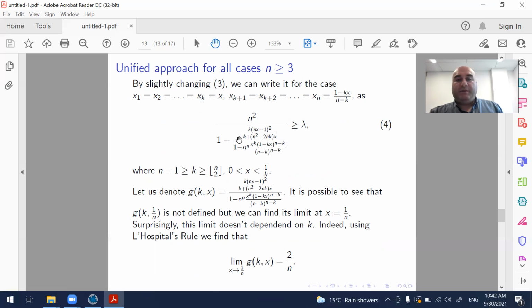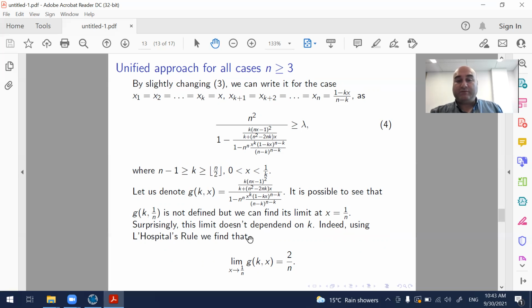And let us denote this part of this inequality as g_k(x). k is a positive integer, x is a variable. x changes in the interval (0, 1/k), k changes in this interval. We can easily see that this function is not defined at 1/n, but we can find its limit at 1/n. When we find its limit, we observe that it is not even dependent on k, which is surprising.